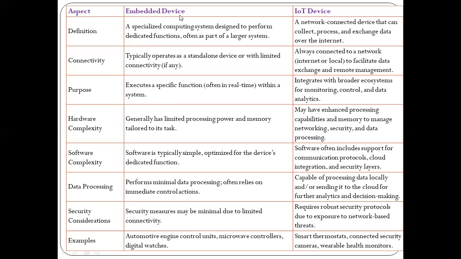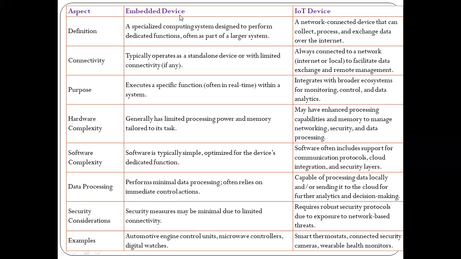Then hardware complexity. Again, embedded has limited processing power and memory, whereas we can use network security and data processing in IoT. If you go with the embedded system, these embedded systems are basically used for certain kinds of limited applications, where we can only measure the data and store the data. We can sense the data for particular specific conditions or applications. Whereas in IoT devices, n number of sensors are integrated with each other. Data will get stored, analyzed, and then processed. Okay. So if you go with the processing part,